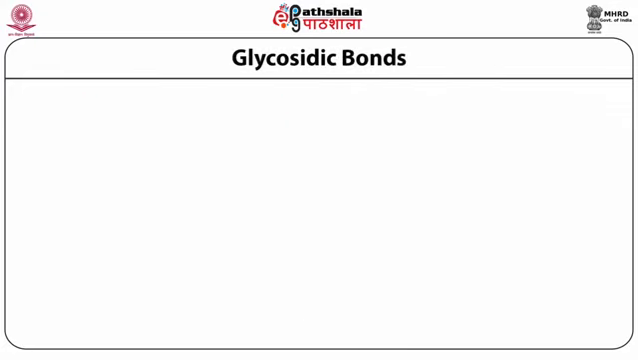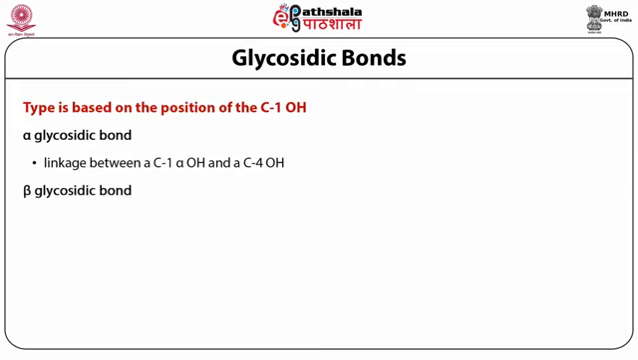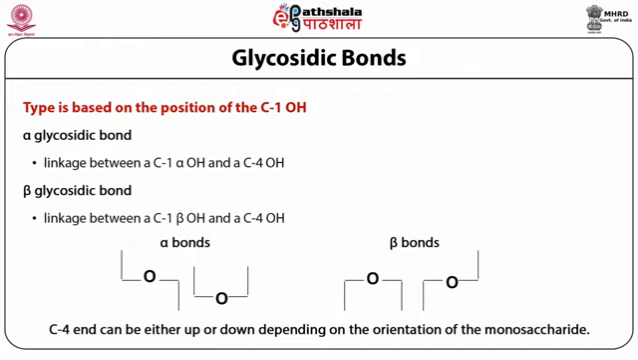The type of glycosidic bond is based on the position of the C1 OH. The linkage between C1 alpha OH and C4 OH will give an alpha glycosidic bond, and the linkage between C1 beta OH and C4 OH will give a beta glycosidic bond. That is, alpha or beta depends upon the sugar having the C1 hydroxy group: an axial hydroxy group will give alpha, whereas an equatorial hydroxy group will give a beta bond.